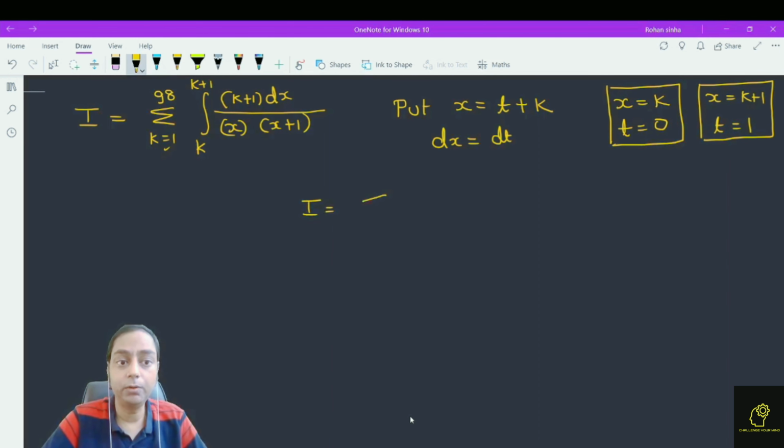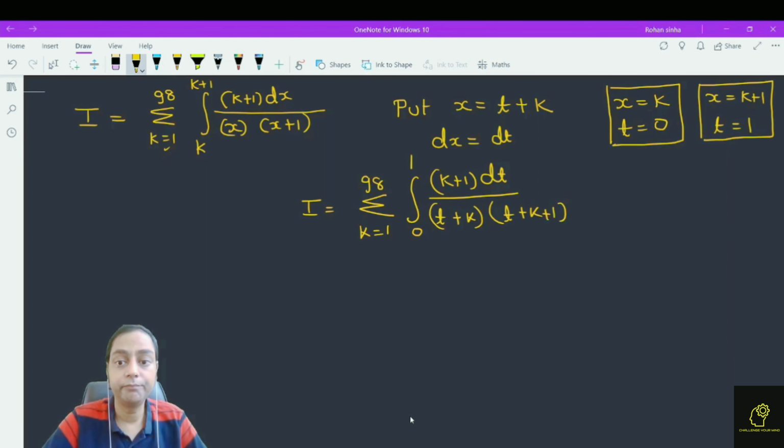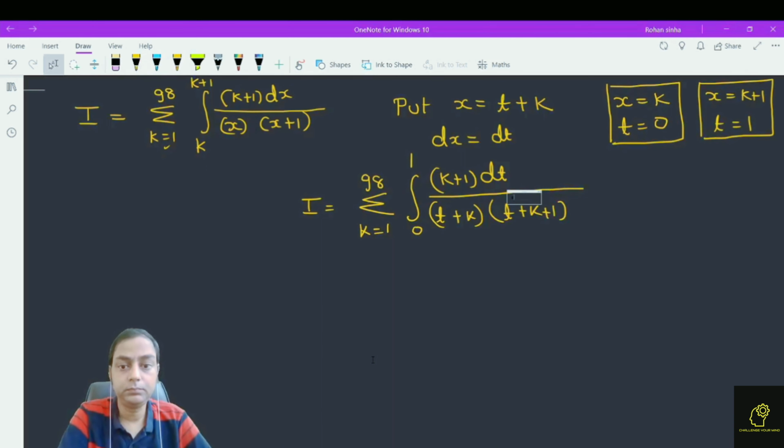We find I is equal to sigma k equals 1 to 98 of the integral from 0 to 1 of (k plus 1) dt divided by (t plus k) into (t plus k plus 1).